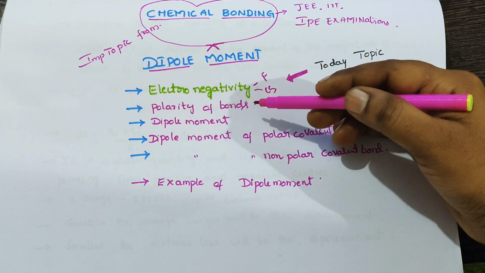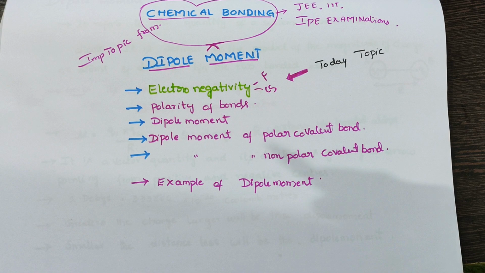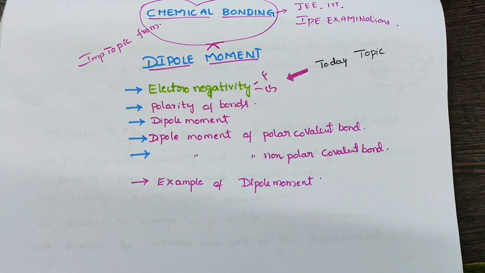And next one is the polarity of bonds, or polar bonds. What is bond polarity? When there is a bond between atoms with an electronegativity difference of less than 1.7, it is called a polar covalent bond. That means when there is a bond between atoms with different electronegativity, the more electronegative atom has a partial negative charge and the other has a partial positive charge, resulting in the formation of a polar covalent bond.